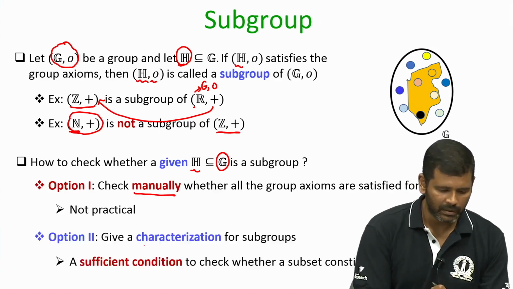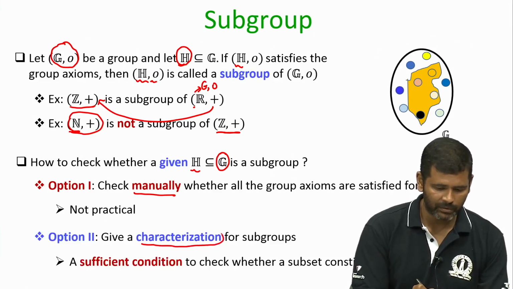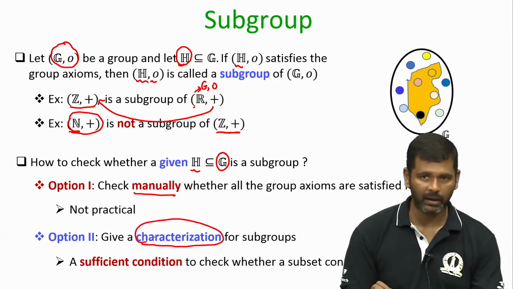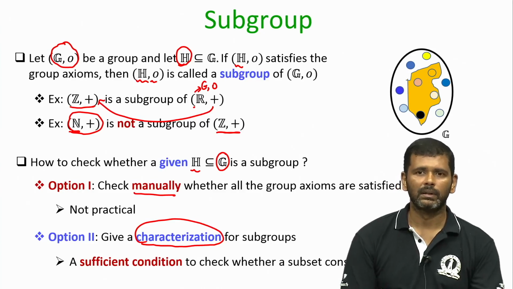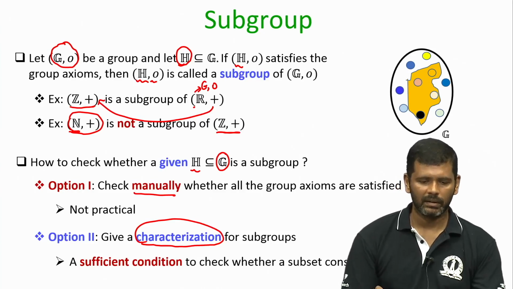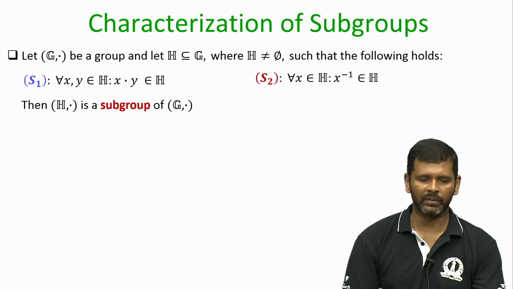Instead, we are looking for a characterization, some kind of condition which should be sufficient to check and declare whether the given subset H satisfies the group axioms or not with respect to the operation O.